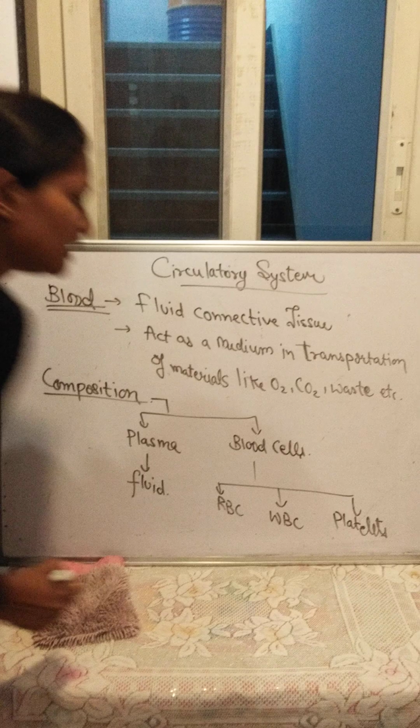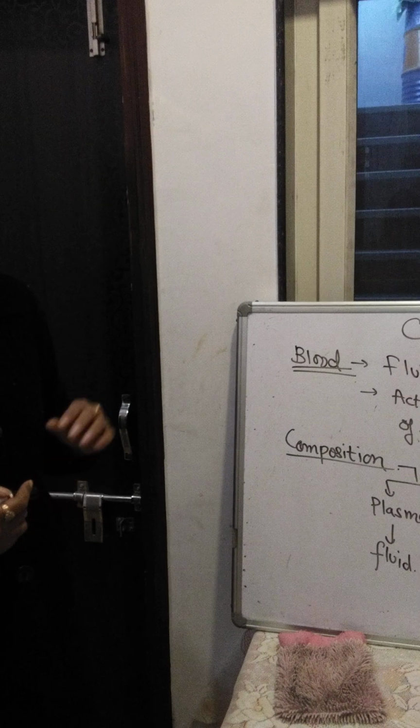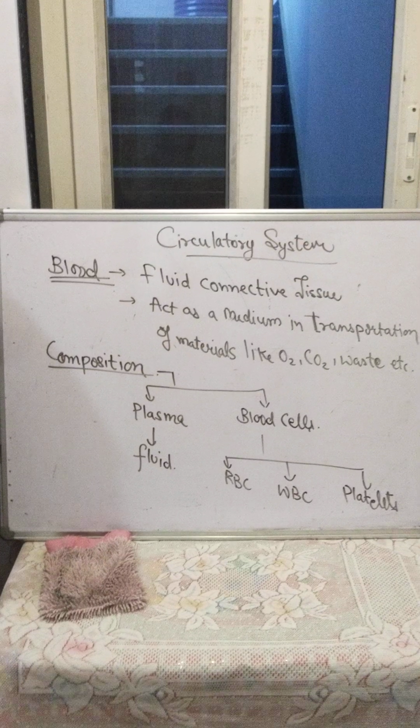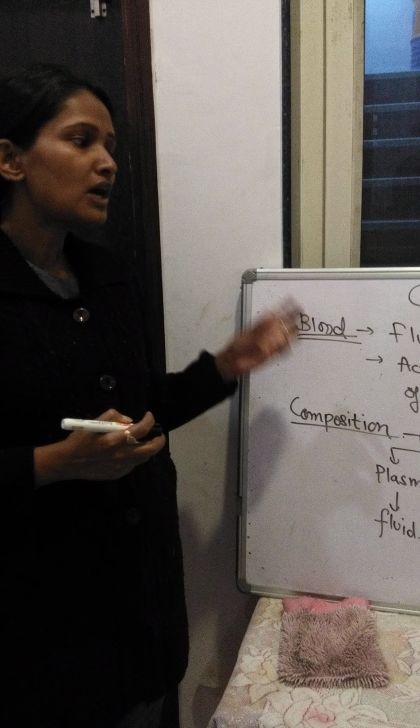Okay. When we talk about the amount of blood, it is about 5 to 6 liters. 5 to 6 liters of blood is present in any individual. The study of blood is called hematology, and an instrument which is used to count the RBC is called the hemocytometer. The important question for the NTSE exam is the pH of blood. It is around 7.4. This is the pH of blood. So it is important for the NTSE.